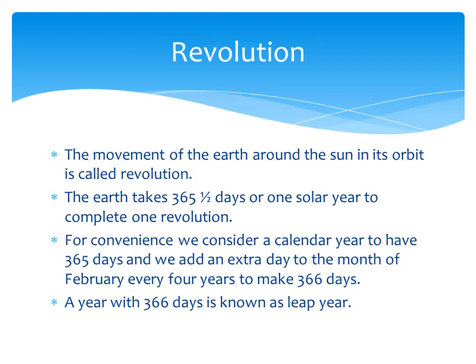Okay. So for convenience, we can consider a calendar to have 365 days, and we add an extra day to the month of February every 4 years to make it 366 days.